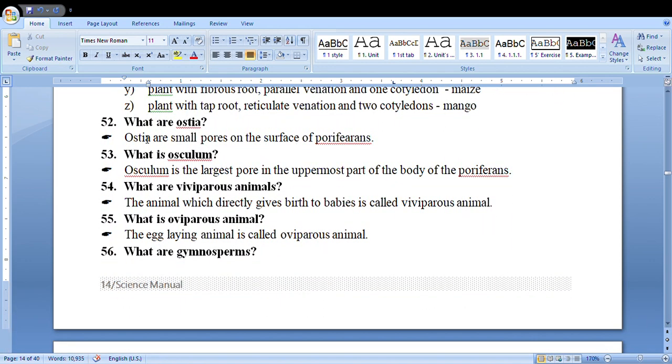What are ostia? Ostia are the small pores on the surface of poriferans. Poriferans means the animals of the phylum Porifera. What is osculum? Osculum is the largest opening or pore in the uppermost part of the body of poriferans.